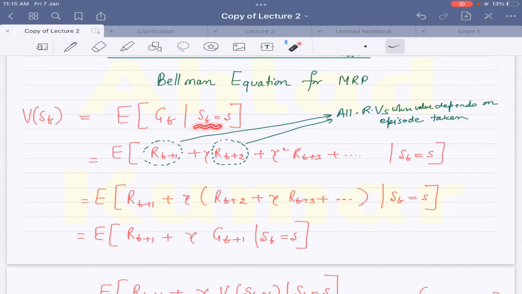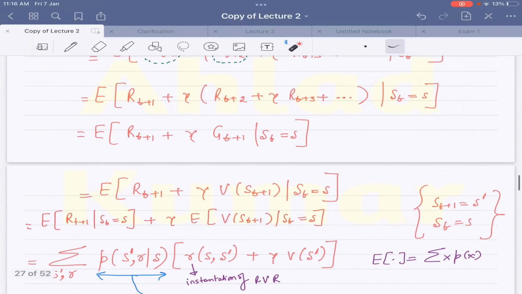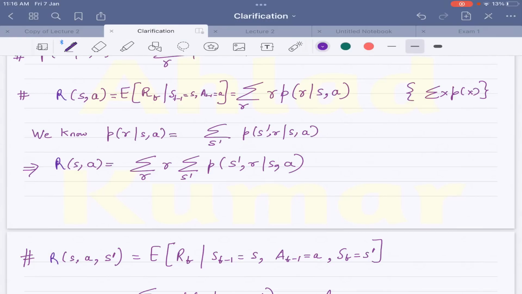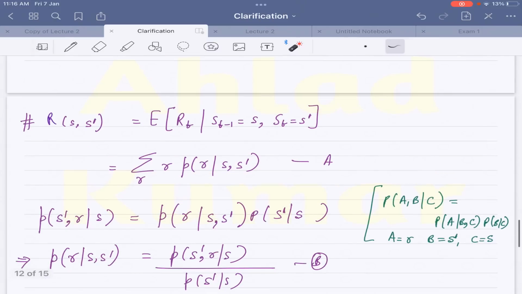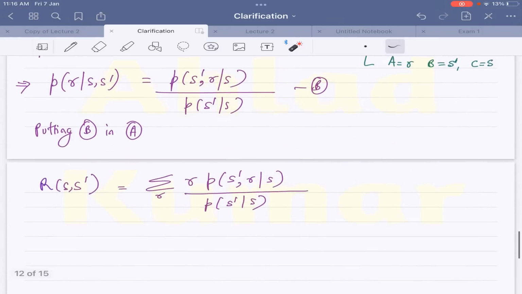So if we are not taking it with respect to S and S prime, then obviously this particular thing will hold, and this is nothing but R of S, and it's not R of S comma S prime. So if this is R of S, then this equation will hold, and not this other equation.